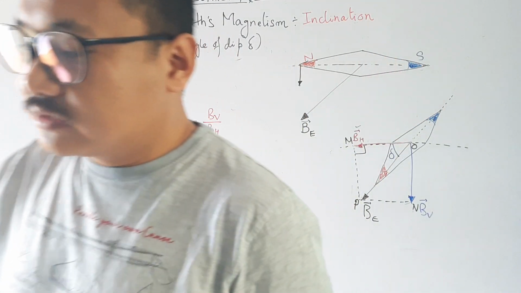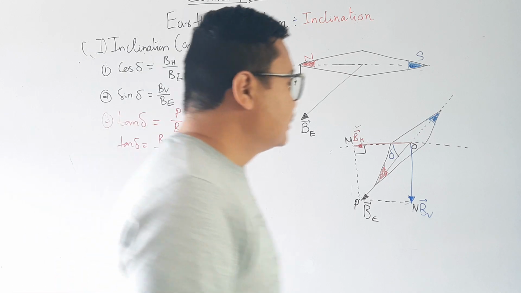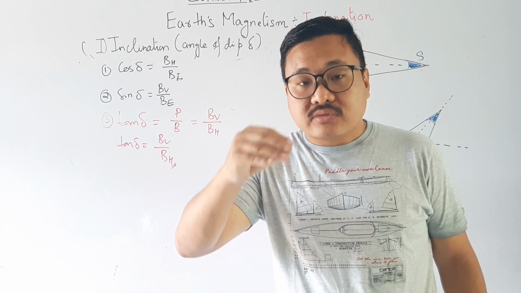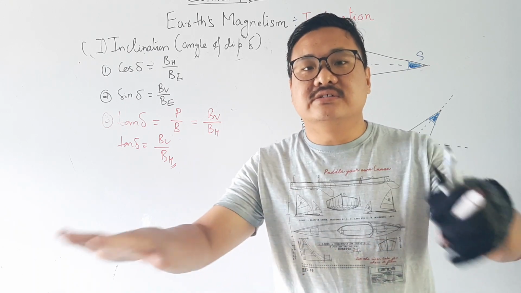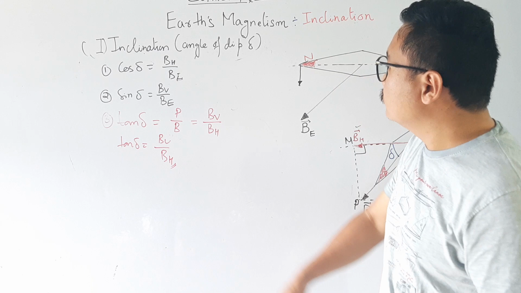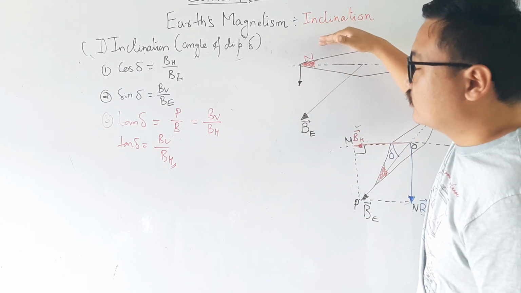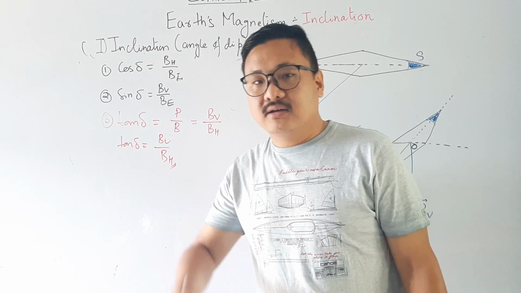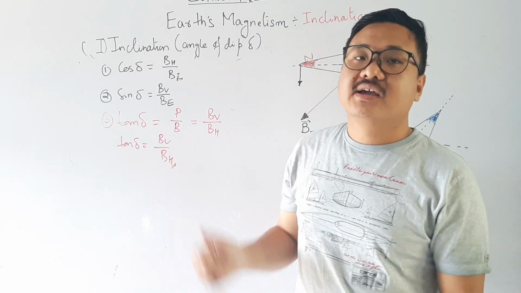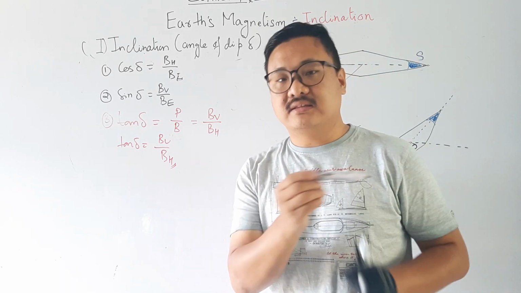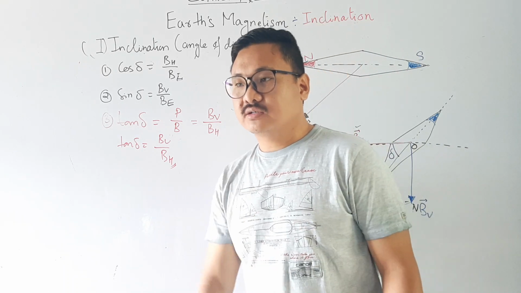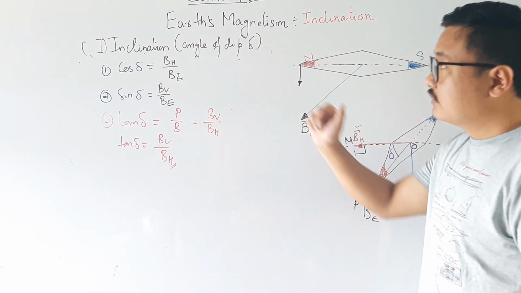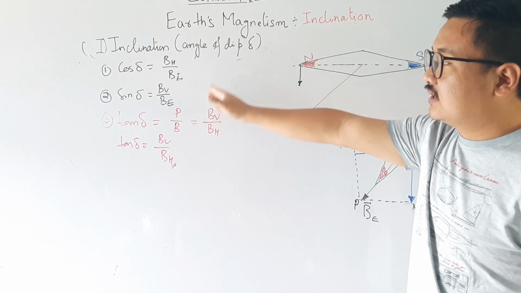So the angle of inclination changes with the change in place. The maximum will be at the pole, either in the northern or southern hemisphere, and the angle of dip is 0 at the equator. These are the qualitative things and these are the quantitative things, so you have to remember cos delta, sine delta and tan delta.